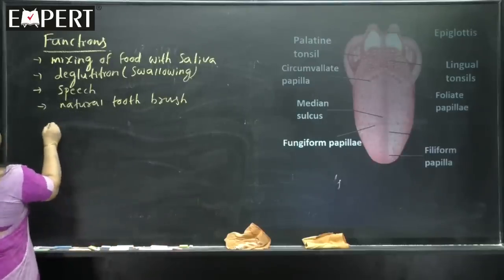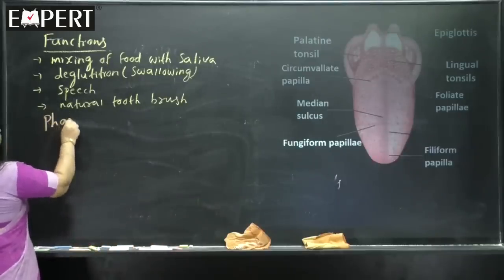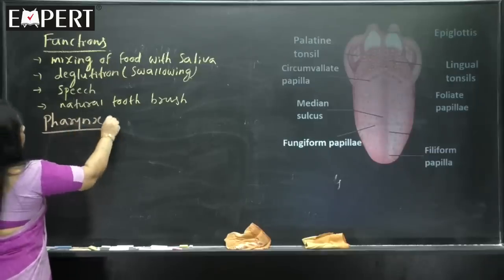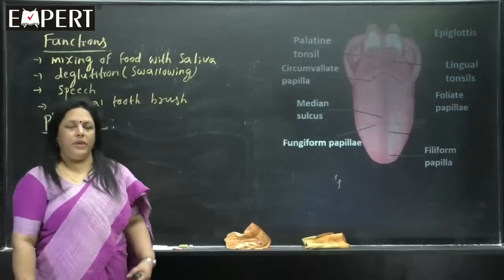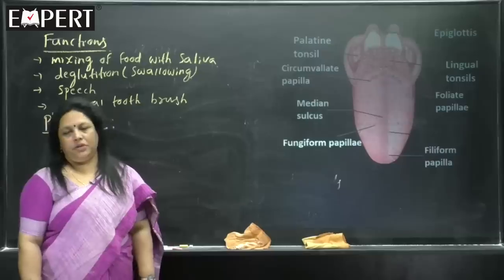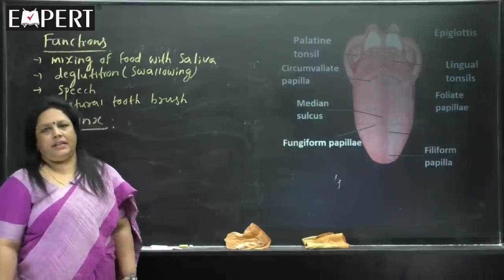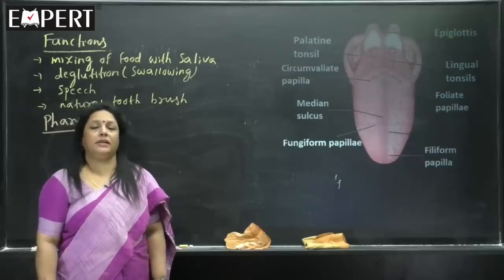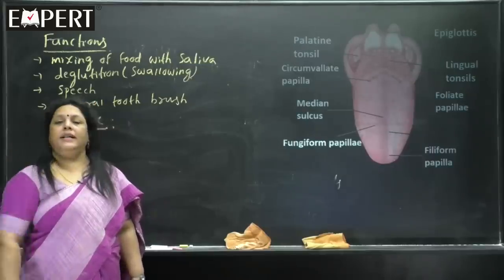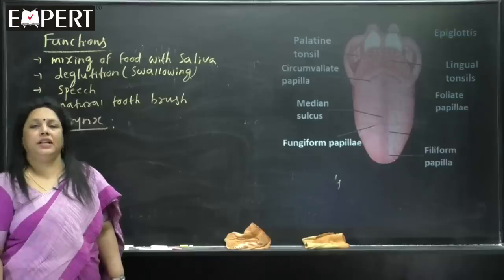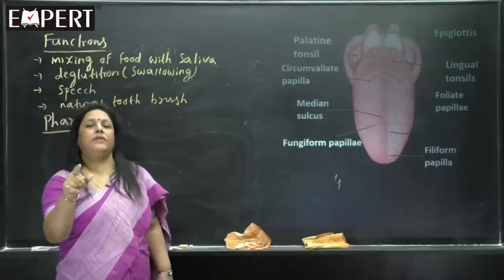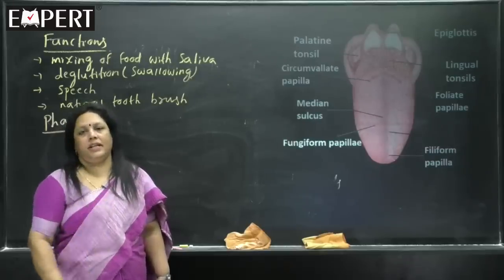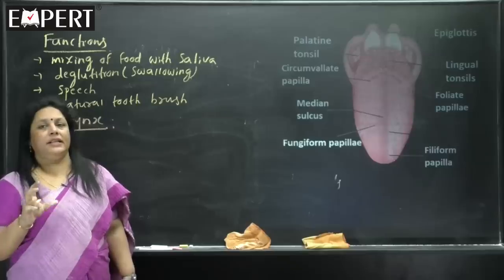Okay. So, next is about pharynx. Buccal cavity or oral cavity leads into pharynx. If you remember yesterday's session, I told you that the posterior part of the palate is called the soft palate. Its name is uvula, and uvula hangs down and separates the buccal cavity from the pharyngeal cavity. So, mouth, buccal cavity, pharynx are arranged in a series, one after the other, in a sequential manner if you study the internal anatomy.